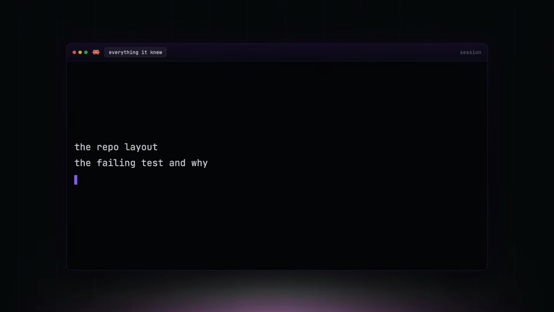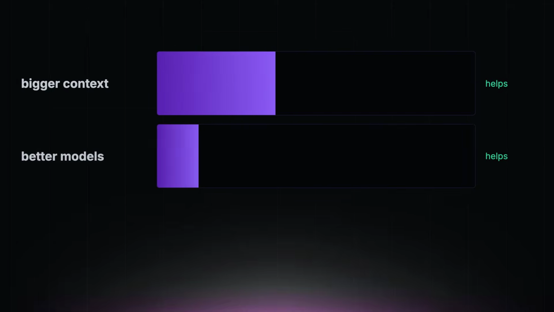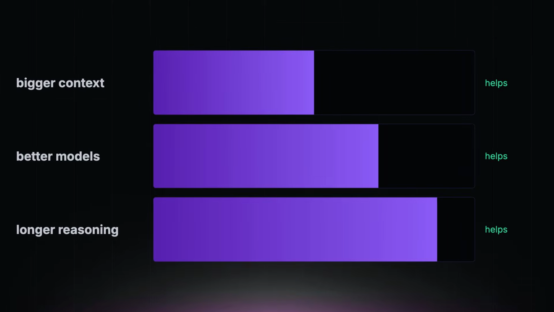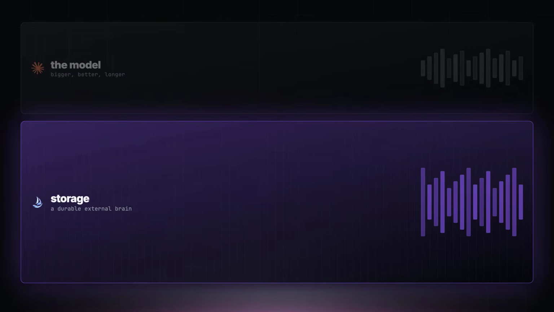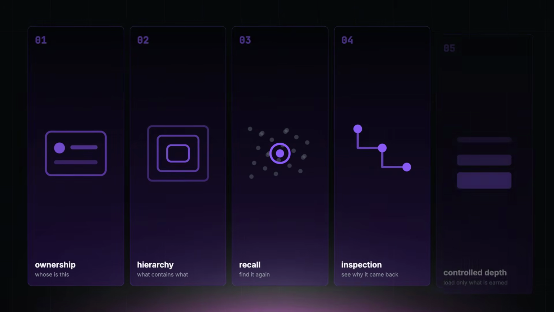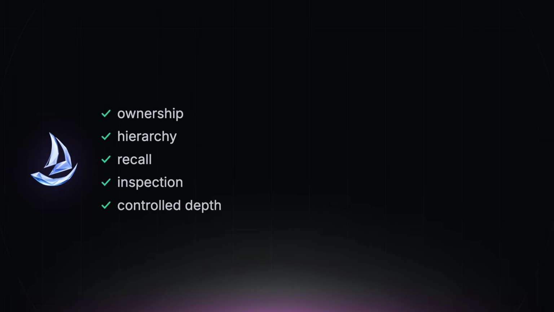Here's the opinionated part. Most agents today are stateless interns with massive reading speed. They can do impressive work inside one session, then you close the tab or switch tools, and they become weirdly forgetful again. The industry keeps trying to fix this at the model layer. Bigger context, better models, longer reasoning, all of that helps, but it does not solve the storage problem. Agents need a durable external brain that is organized enough to be trusted. They need a context layer with ownership, hierarchy, recall, inspection, and controlled depth. OpenViking is one of the clearest attempts I have seen at that layer.